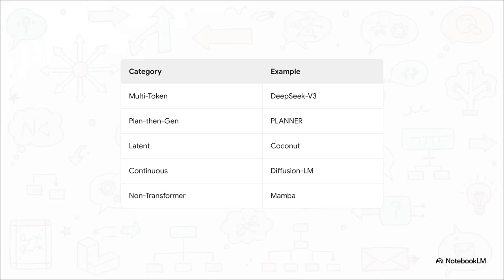So, to bring this whole shebang together, here is the complete taxonomy of how researchers are systematically tearing down the walls of the next token trap. We've got multi-token prediction, pulling blocks of tokens at once, plan then generate, organizing thoughts before speaking, latent reasoning, thinking in continuous semantic spaces, continuous generation, sculpting text in parallel, and finally, non-transformer models rethinking the mechanics of AI completely. It's a massive shift away from legacy AI generation.